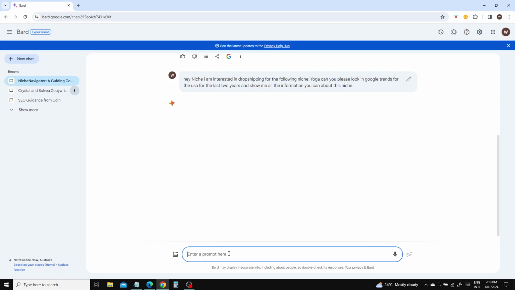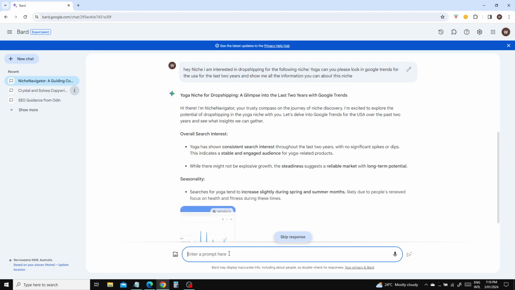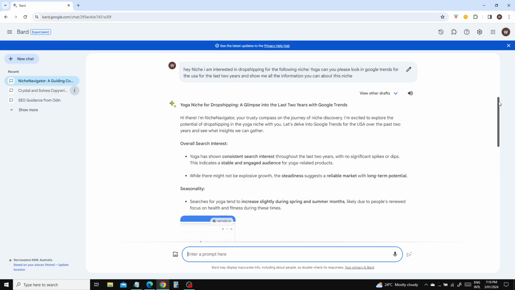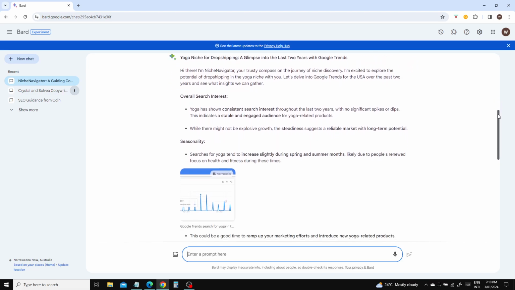And the Niche Navigator is going to go into Google Trends, and it's going to start coming back with a lot of information. You can go all the way back to, I do believe it's 2004. I think that's basically when Google started Google Trends, or at least started keeping track of it. And here we go. I was going to say, you want to read all this, by the way. Don't skip through this. You're going to want to read through all of it, because it's going to give you so many options.